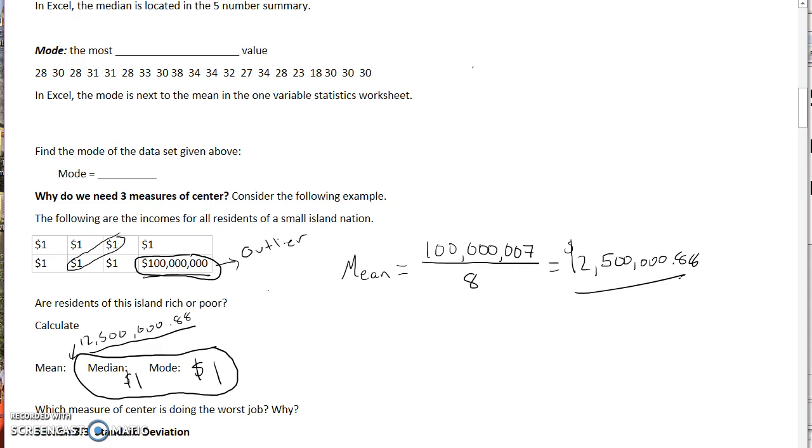And one thing we need to be very careful of is that the mean is very susceptible or vulnerable to outliers. So if you see an outlier in your data set, you need to know right away, maybe I don't want to use the mean here. I might want to use another measure of center.